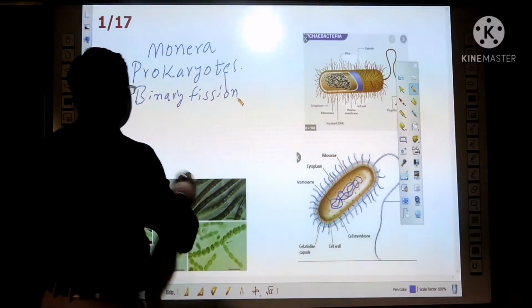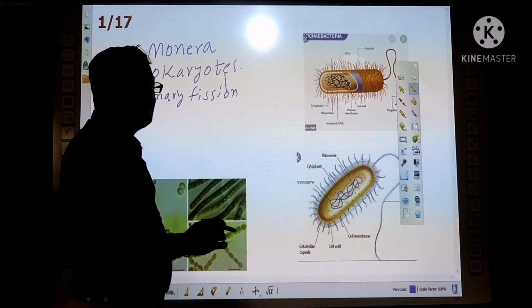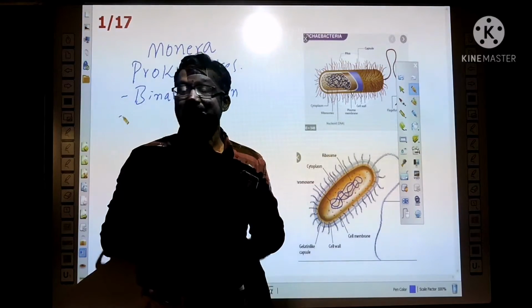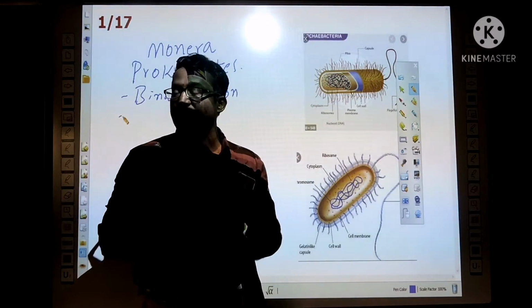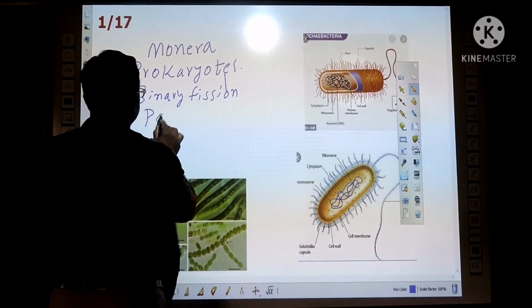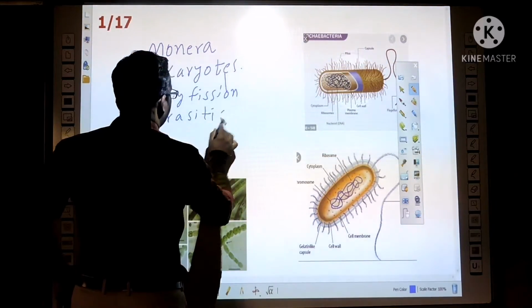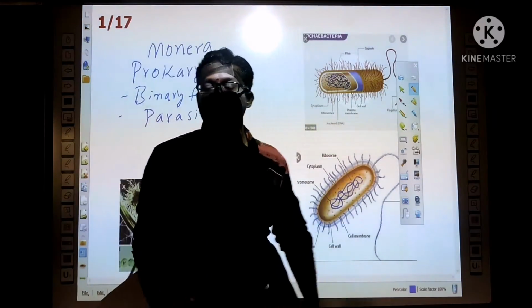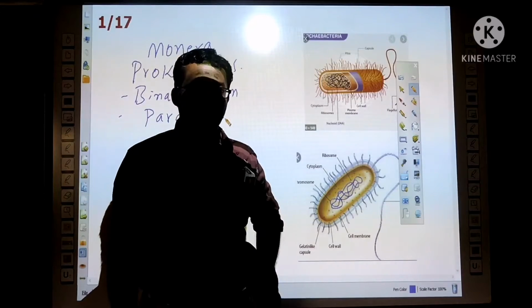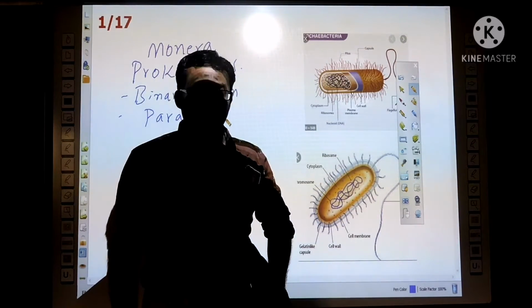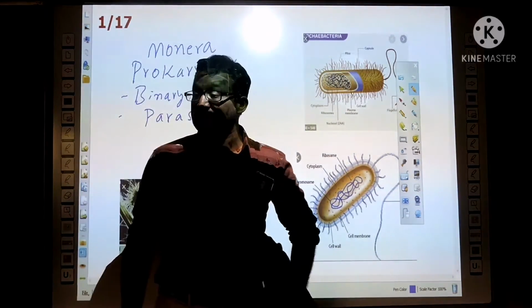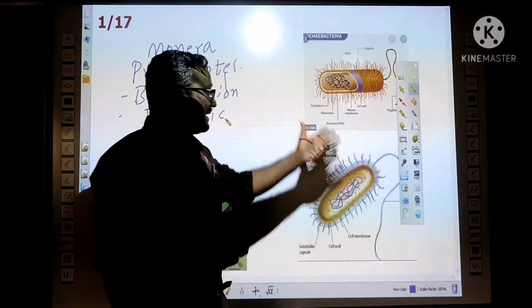And then the nutrition. Some prokaryotes make food by trapping light energy. That means autotrophic nutrition. Some prokaryotes show parasitic nutrition. Parasitic means they depend on a host, another organism, to get food and shelter. Usually these parasitic prokaryotes cause diseases in humans. For example, bacteria.